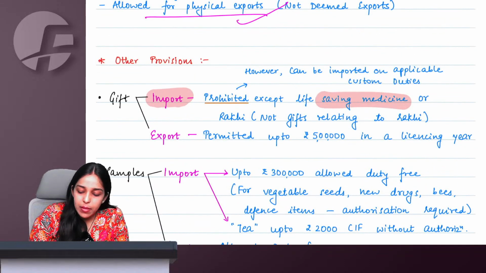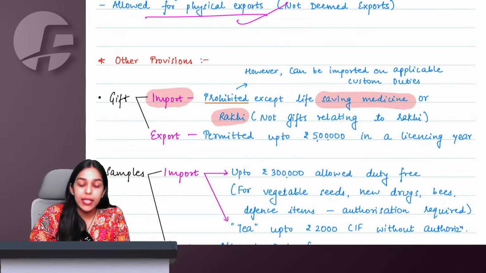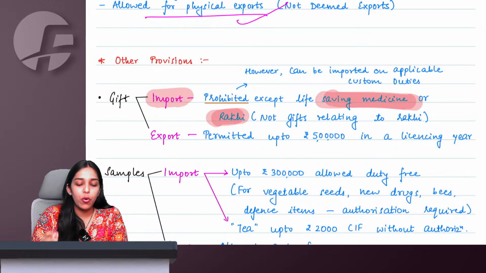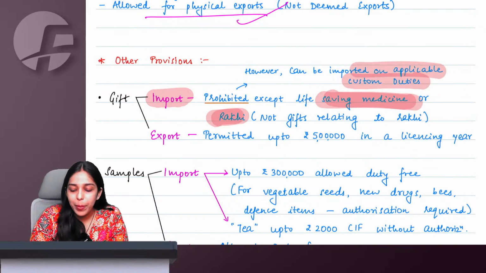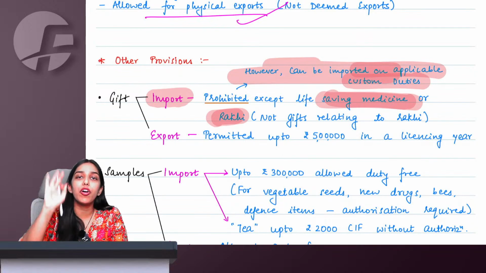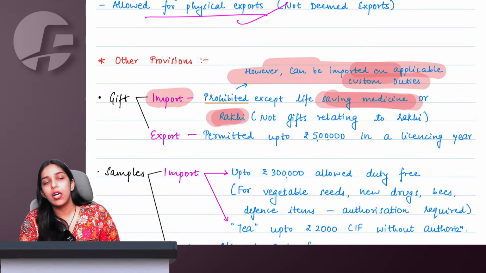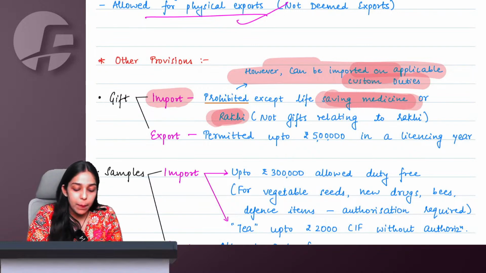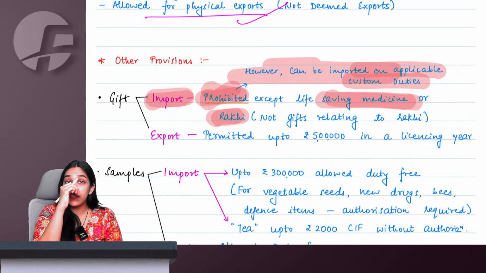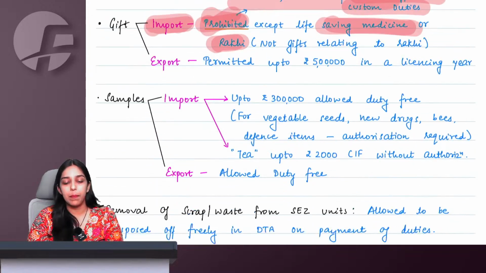Only and only if there is some life-saving medicine or Rakhi, not even gifts related to Rakhi. Only Rakhi can be imported as a gift. Otherwise than that, always you will have to pay applicable custom duty, even if it is a gift for you. It is not a gift for government. Government will always, on the assessable value, ask you to pay the duty. Gifts are prohibited for import.